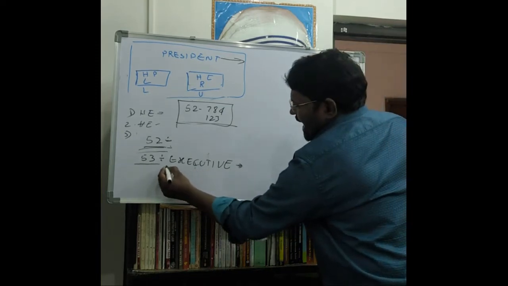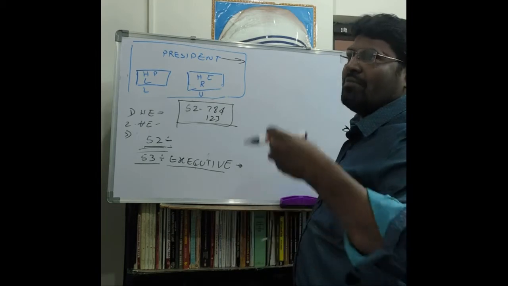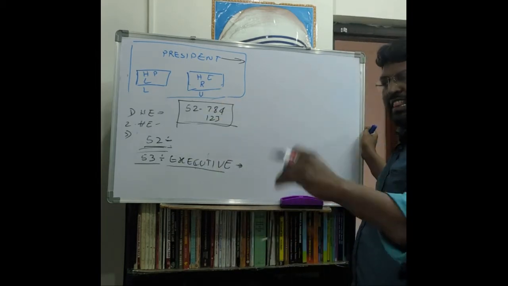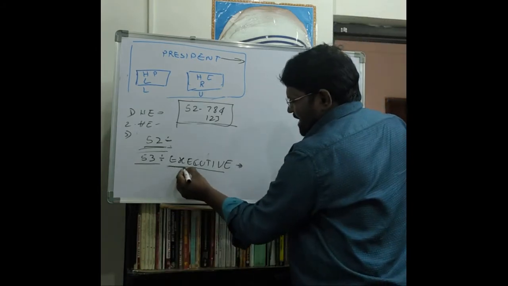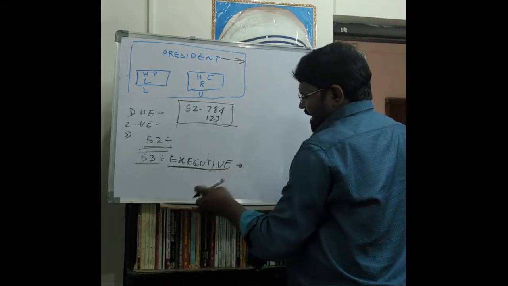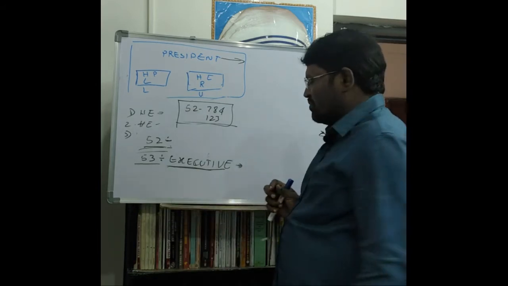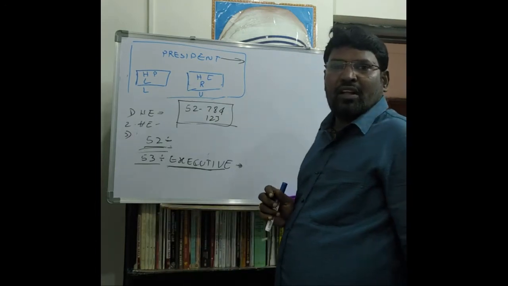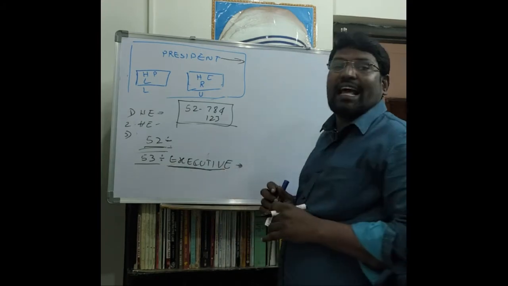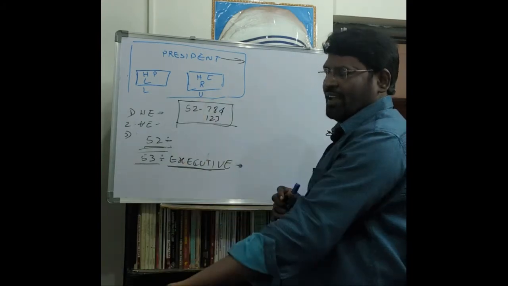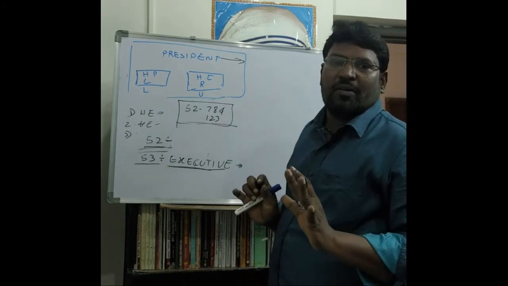All the executive powers are vested by the Constitution of India in the name of the president at the union level, and in the name of the governor at the state level.